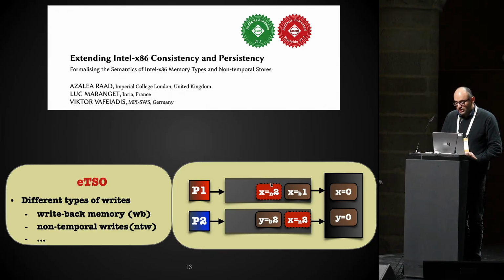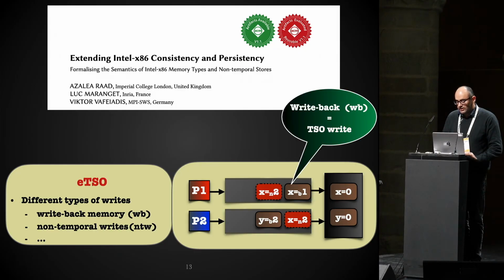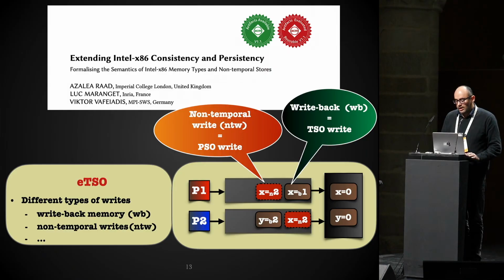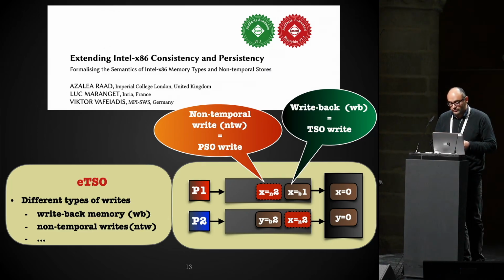And we have, as usual, a buffer. Now, as you can see, I have used different colors, but also I have used subscripts to differentiate between them. We have this write-back operation, and this is exactly like the previous TSO writes. It behaves in the same manner. And we have this NTW writes, and this is like the PSO writes, which stands for the partial store ordering memory model, which is much weaker than TSO.